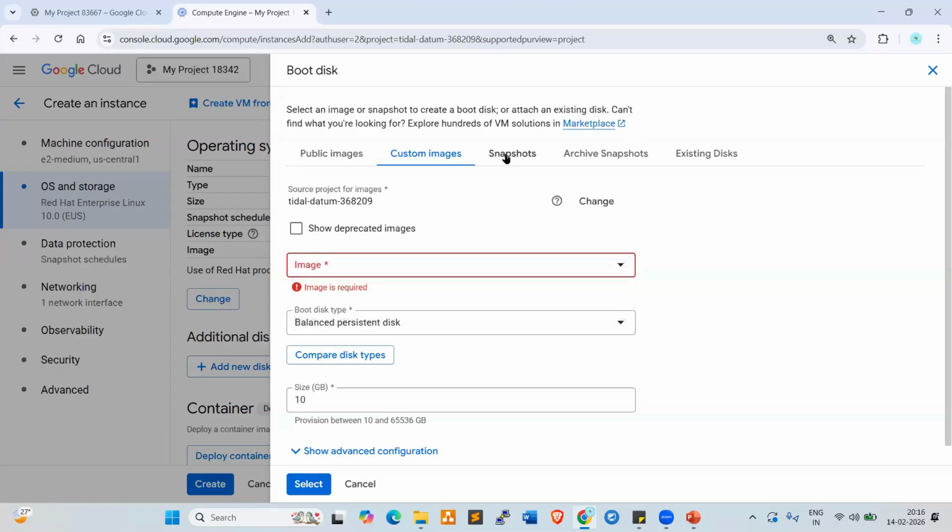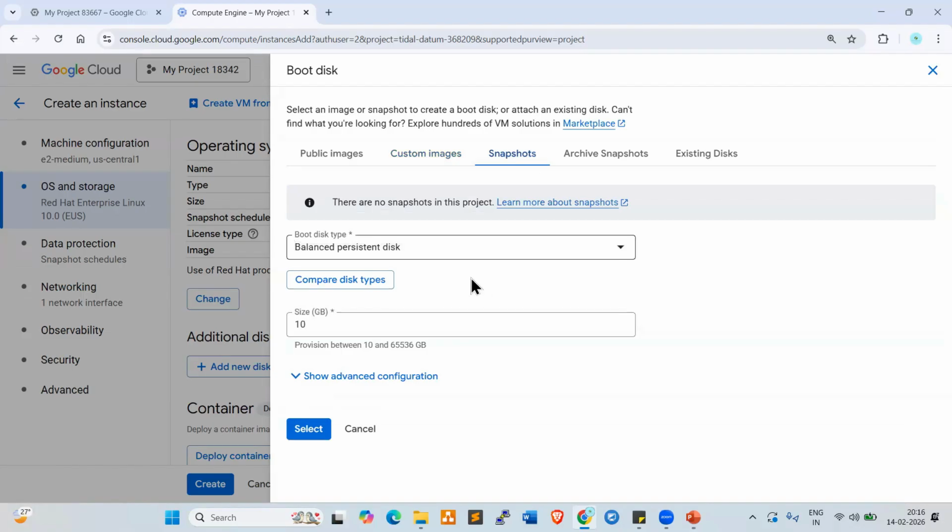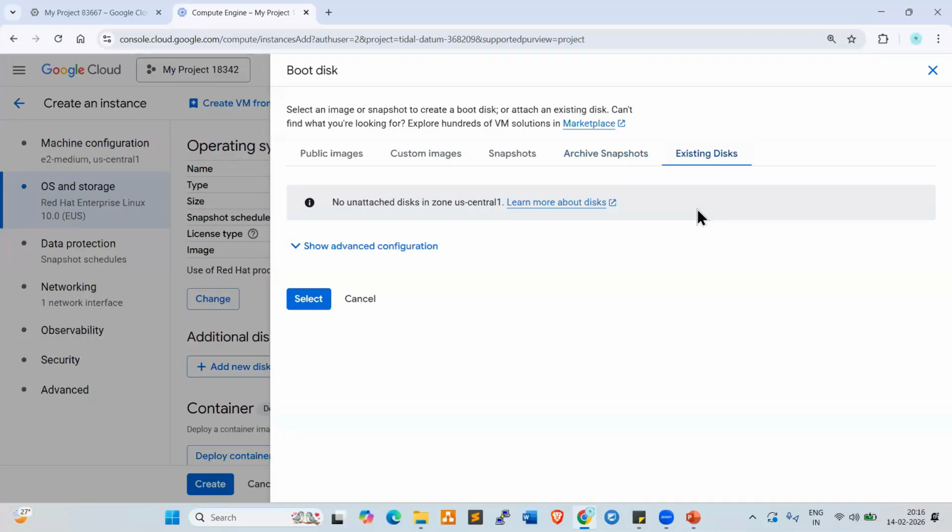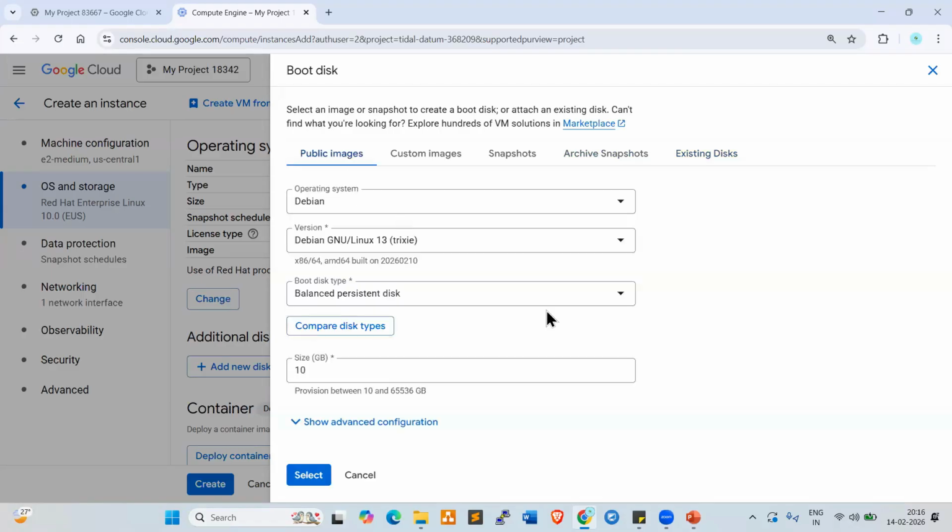Now snapshots, look at here. So here snapshot also you can create. So archive snapshots, if you want to select the existing disk. For example, we already have one disk available that I want to choose, right? So you can select the existing disk. Fine. Now go with the public image. Now look at here. So this is Debian GNU and balanced persistent disk, 10 GB storage. So next one.